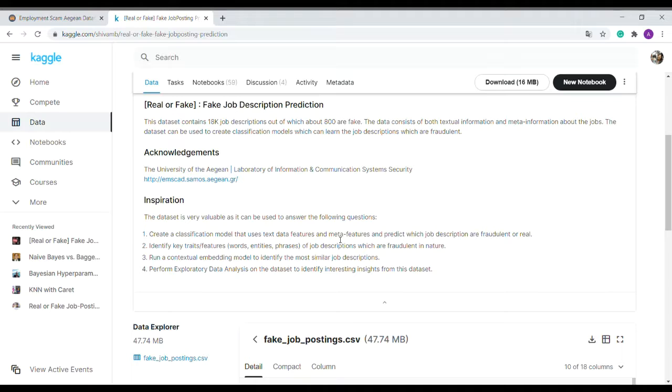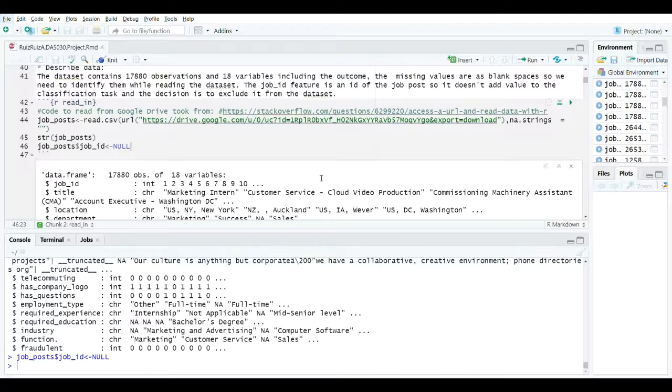So that's why identifying the job posts that are legit and the ones that are not is a really important thing, and I wanted to approach it in my project.